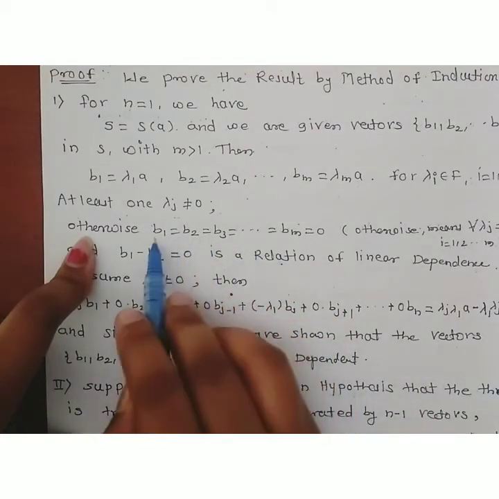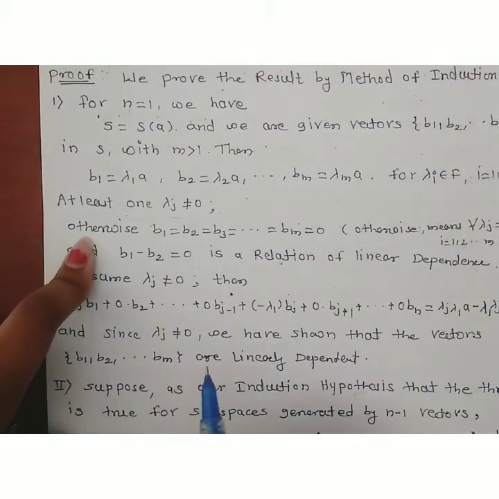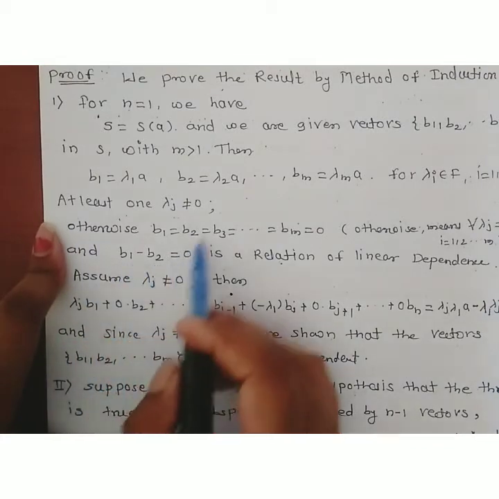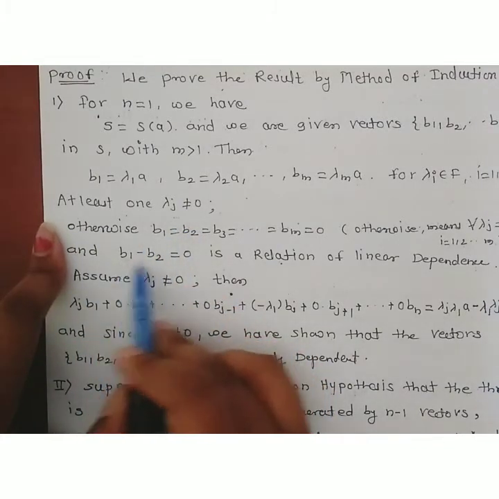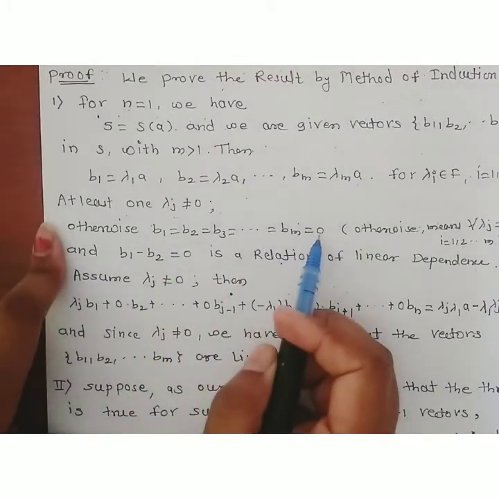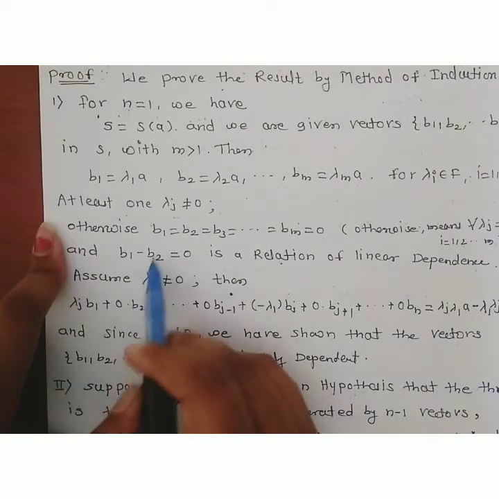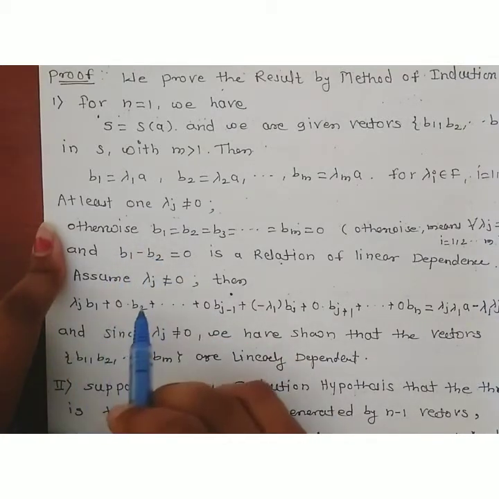As all vectors are equivalently 0, consider any two vectors, b1 minus b2. As both vectors are equivalently 0, their subtraction is also 0, and as their subtraction is equal to 0, it implies b1 is equal to b2.